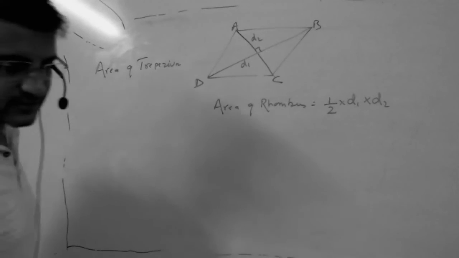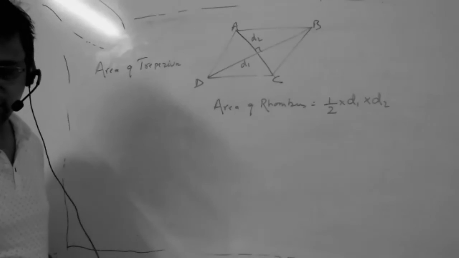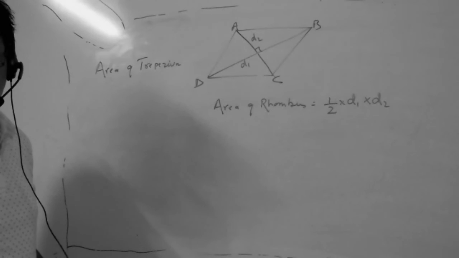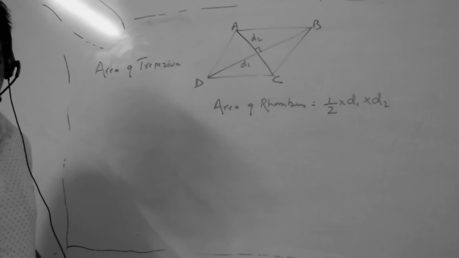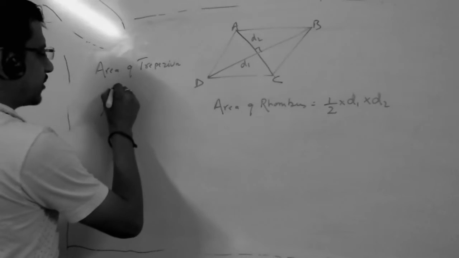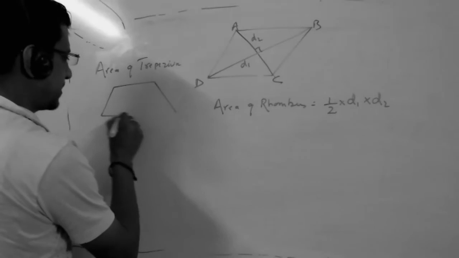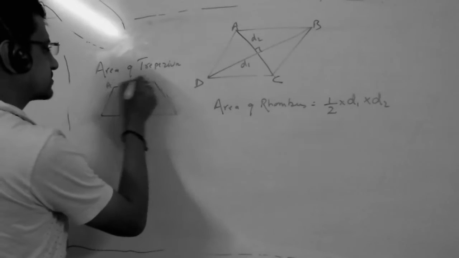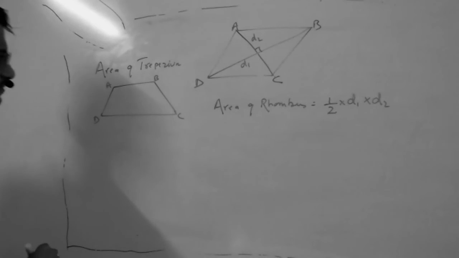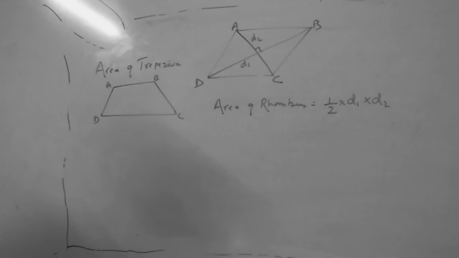Do you revise or not? I told you last class that you have to revise those properties and come. Yes, so in an isosceles trapezium, the non-parallel sides are equal. And then what are the properties? The interior angles on the same side are supplementary, 180 degrees, and the diagonals are also equal.